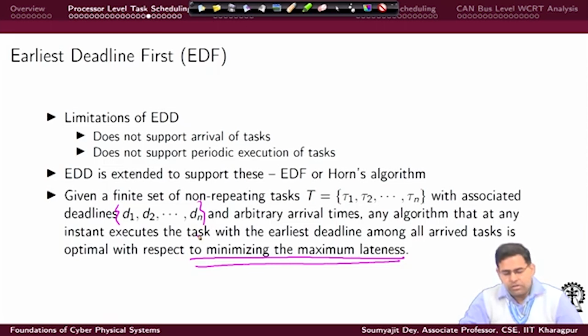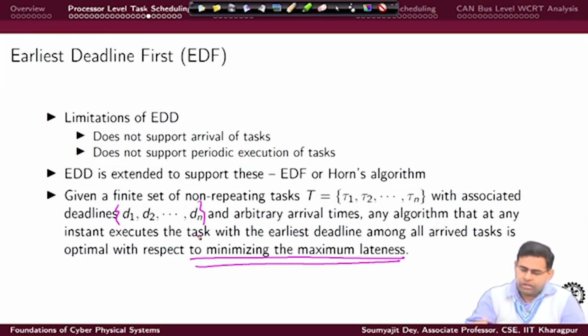And among all the different scheduling algorithms which you can use to order the execution of the tasks, that algorithm which uses the notion of earliest deadline for deriving the ordering of the tasks is the one which is optimal in minimizing the maximum lateness. So, that is what we are arguing. Now, if we can apply this hypothesis time and again.